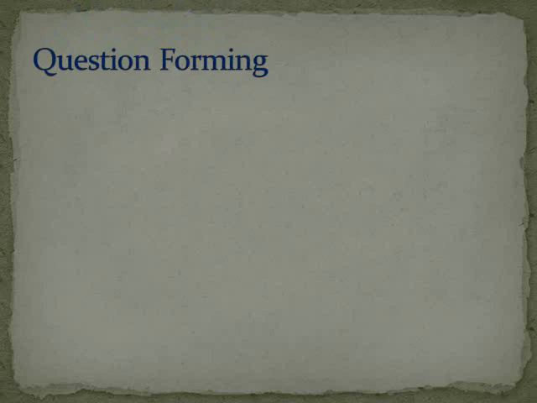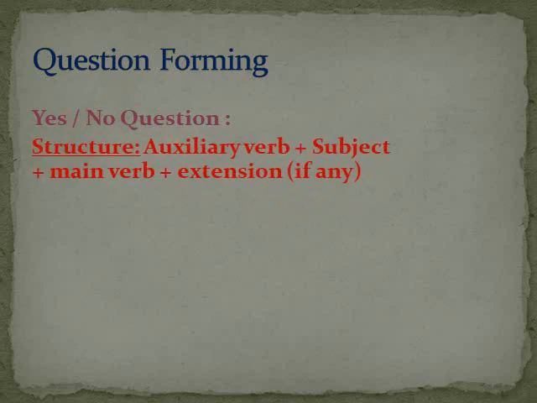Now we will learn how to form a question. Students, do you remember I taught you about this in the class? If you go through your CW copies, you will find this. However, I repeat this. There are some basic steps to form a question, and the basic step is at first auxiliary verb, then subject, then main verb, and extension if any.